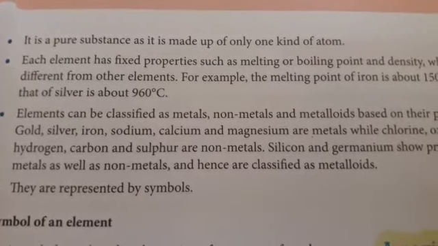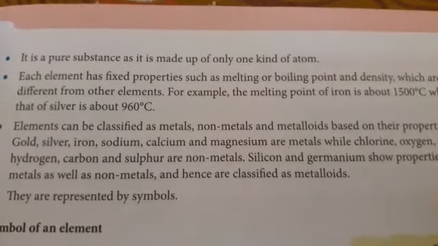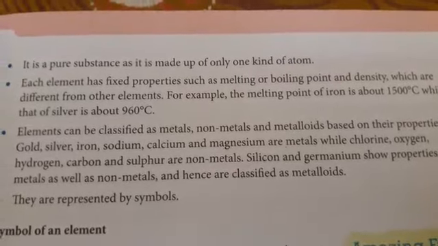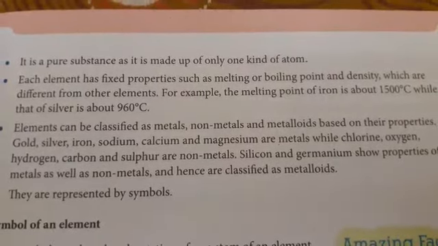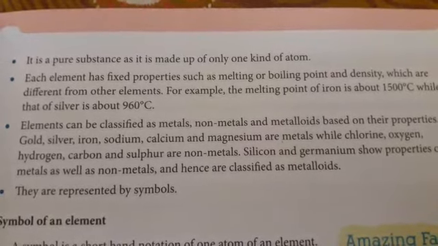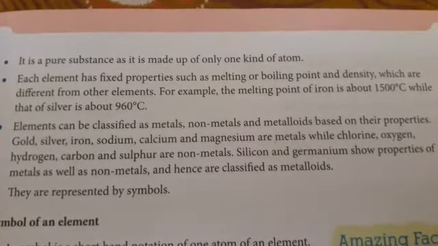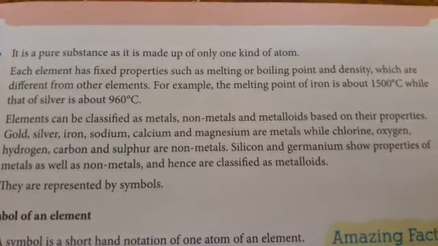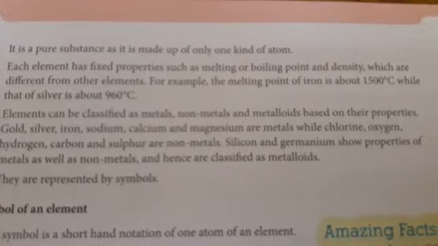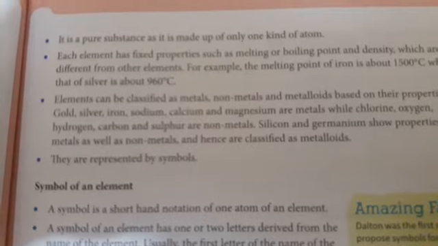Then each element has fixed properties such as melting or boiling point and density. So copper has a fixed density, iron some other fixed density, aluminium some other fixed density. Got this? So these densities are different from other elements. Like copper has a different density from iron, iron has a different density from aluminium. As an example in terms of melting point, the melting point of iron is about 1500 degrees Celsius, while that of silver is about 960 degrees Celsius.